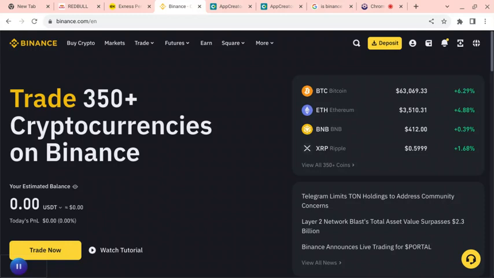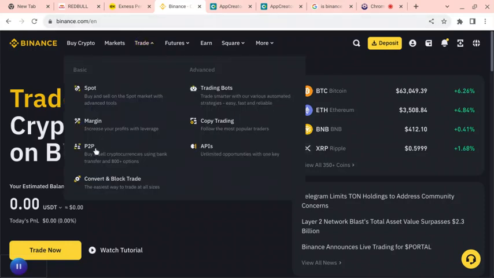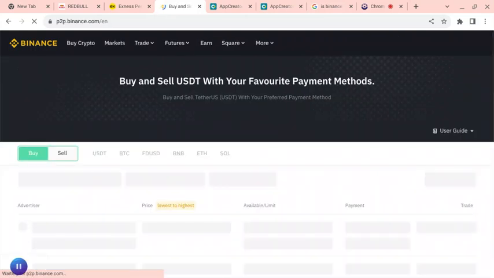But if you're able to open the account, when you go to your P2P market, you will not see Nigerian traders over there. So you have to search for GHS.